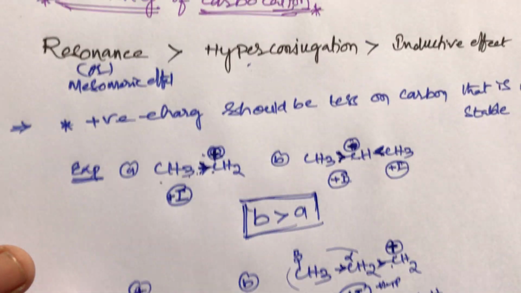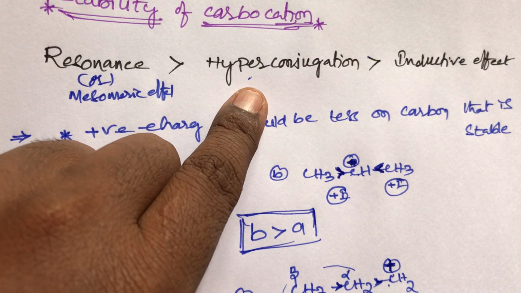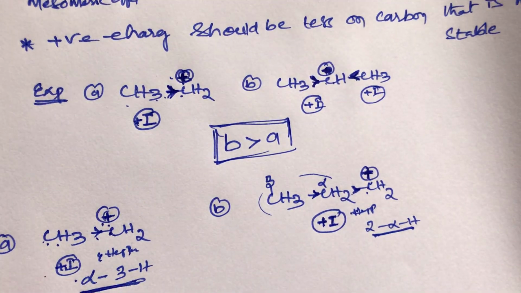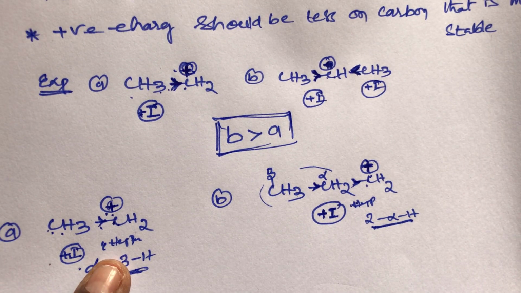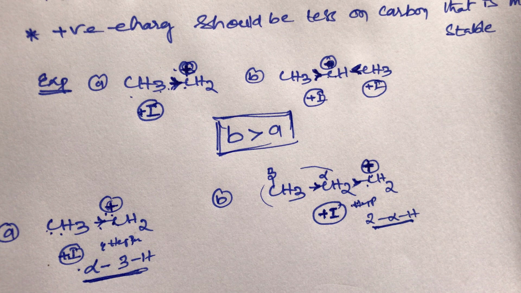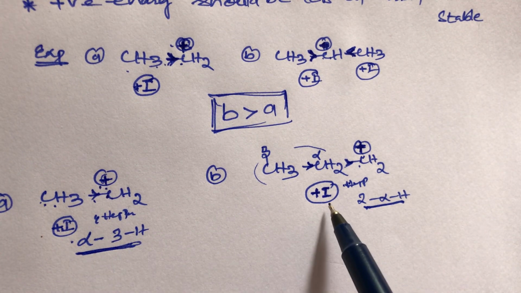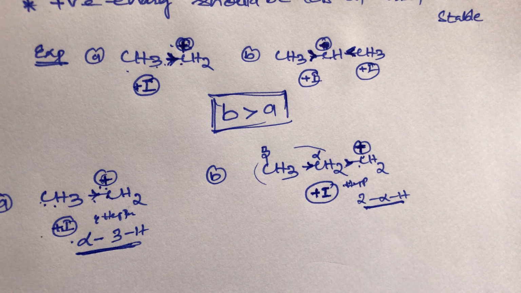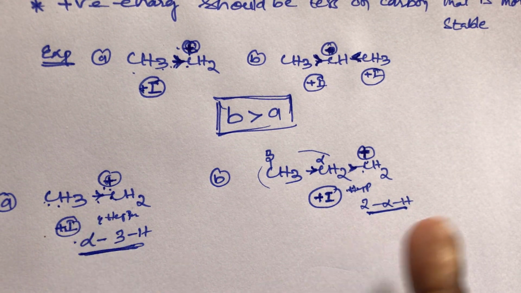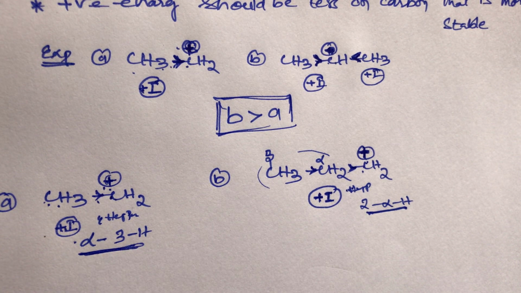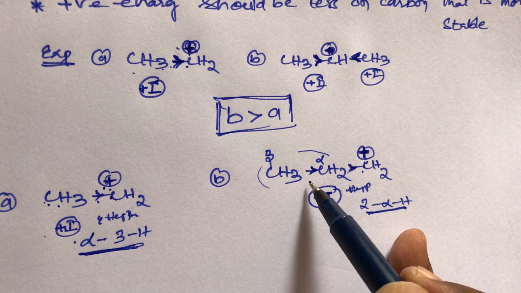We know the stability order, student. First priority goes to resonance, then hyperconjugation, then the inductive effect. Here compound B has the inductive effect and hyperconjugation is there too, so first priority goes to hyperconjugation. The more hyperconjugation, the more stable. Compound A has 3 hyperconjugating hydrogens and compound B has only 2. Remember, student, both of these are electron releasing groups belonging to the plus I group. According to the plus I group alone, this one is more stable.